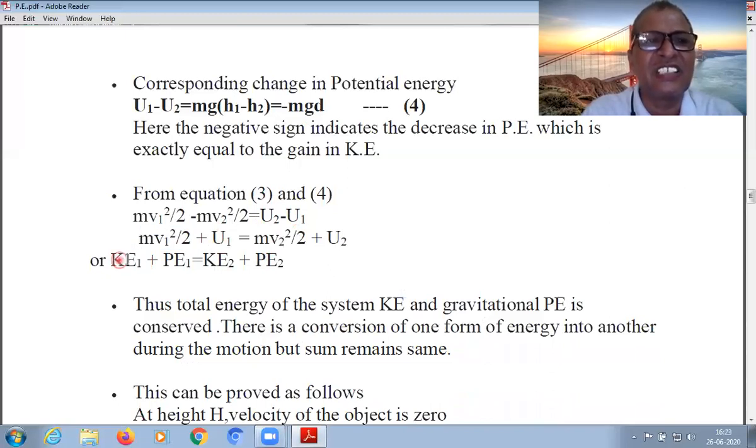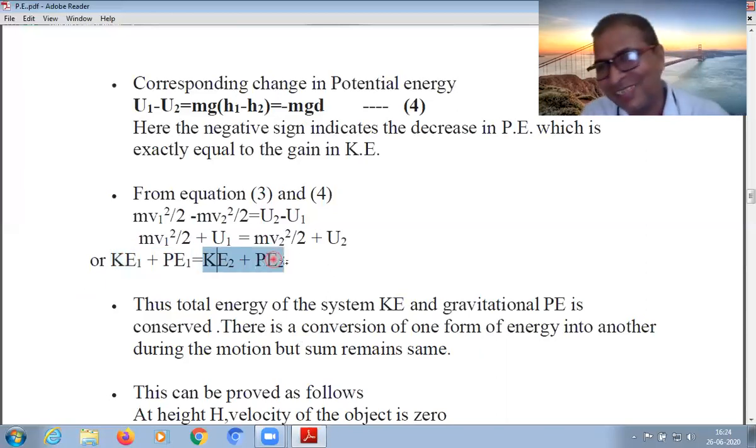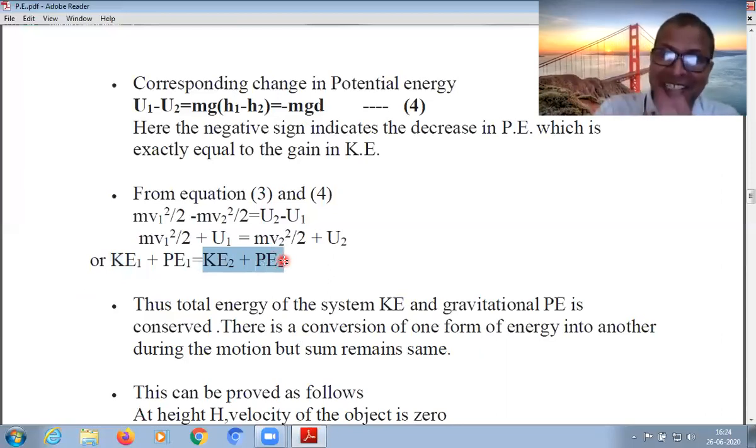Kinetic energy at position h1 plus potential energy at h1, and kinetic energy at h2 plus potential energy at h2. When we see this total energy, the total mechanical energy, the sum of kinetic energy and potential energy at position A is called total mechanical energy. Total energy at h1 is equal to total energy at h2. So this is the conservation of energy. We have seen that energy is neither created nor destroyed, but it can be changed from one form to another.